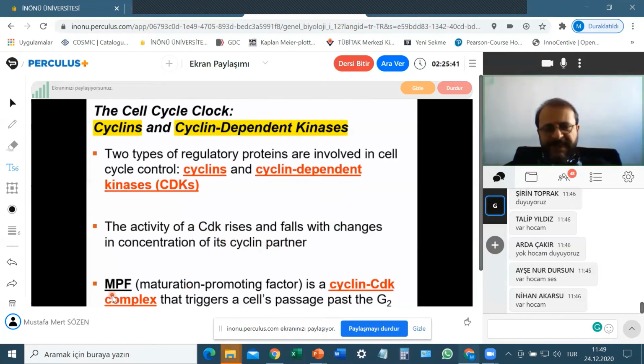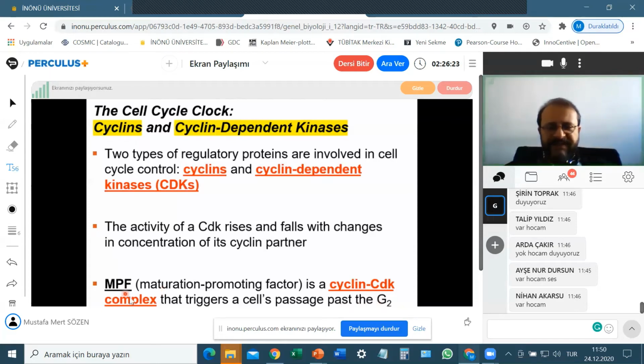There's another term here, MPF, maturation promoting factor. MPF means cyclin-CDK complex, because CDKs require cyclins to be activated. So a CDK is active only when its cyclin partner is bound to it. This complex is called MPF, maturation promoting factor. This cyclin-CDK complex triggers a cell's passage through the G2 checkpoint into M phase.